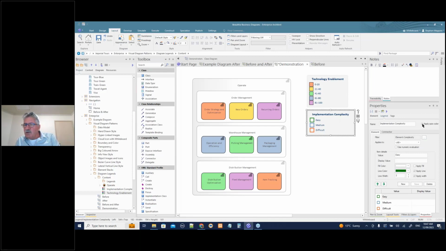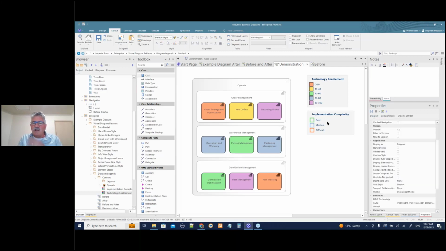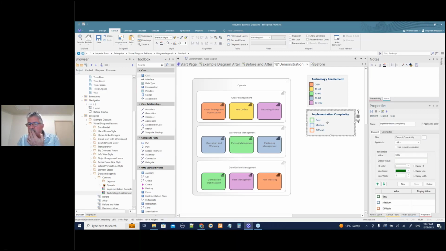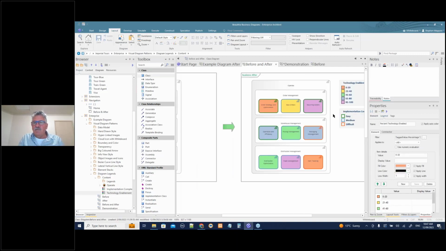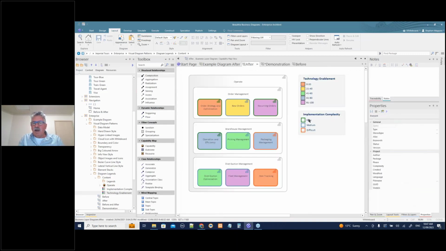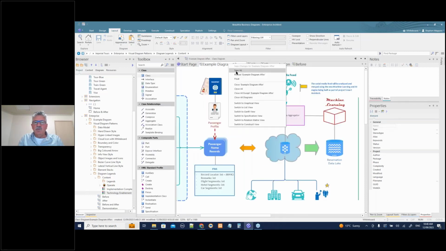I'll come back to that. Color. Anyway, that should be highlighting the elements as well. Let's have a look at the before and after, and you can see that was color. The line color was coloring those. Something's gone wrong in that little demonstration, but it's easy. Look up the help on creating legends. It's not a very difficult thing to do, but it's incredibly powerful.